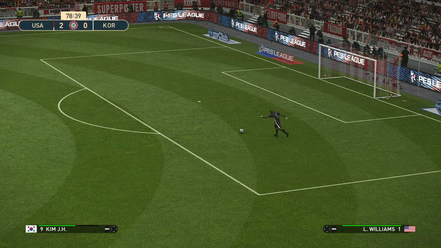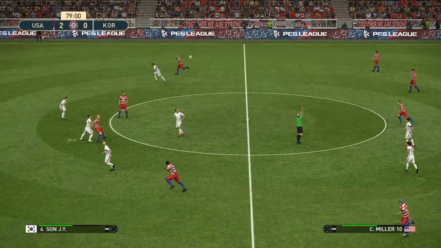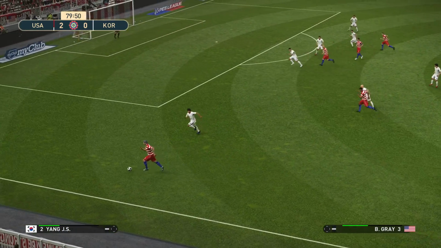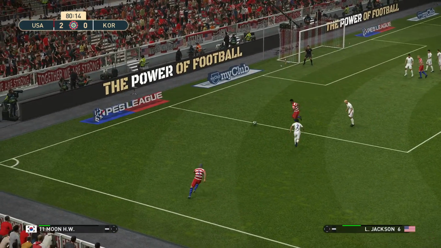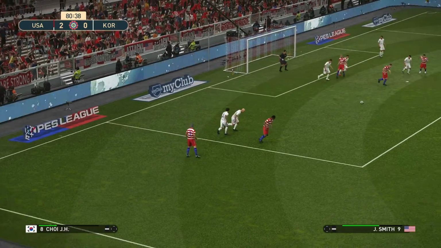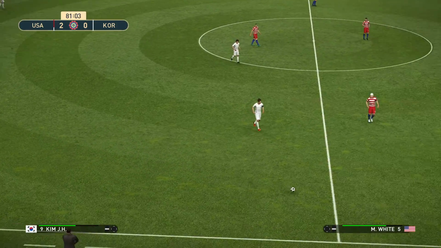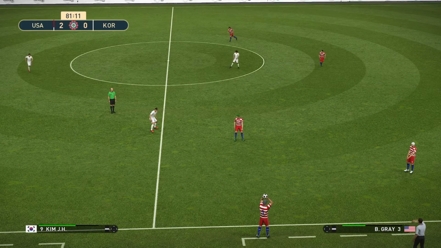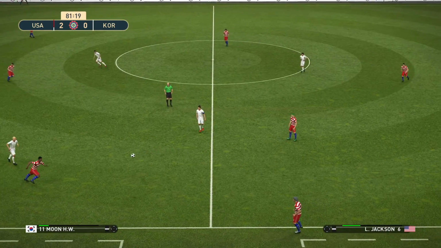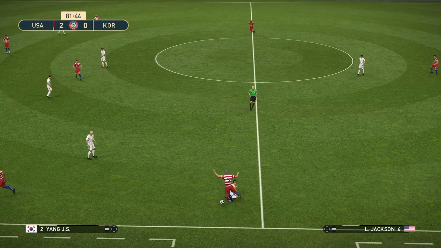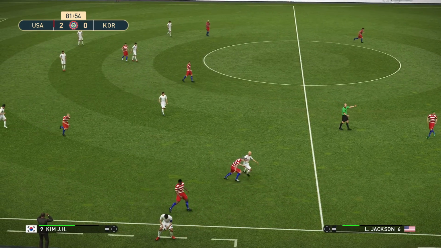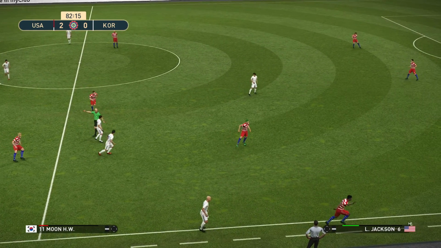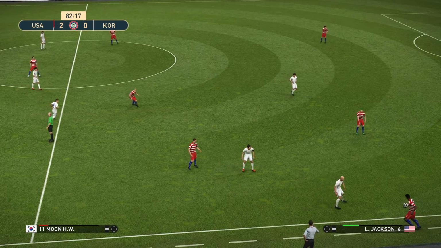Williams with the free kick. Plays it long to Miller. Jackson now, he's got Gray out here. Gray plays it into Jackson. Now here's Gray again. Plays it across. And it's cleared out. And the US will get possession here once more. They have a throw in. And good challenge by Kim, and he wins the throw in.